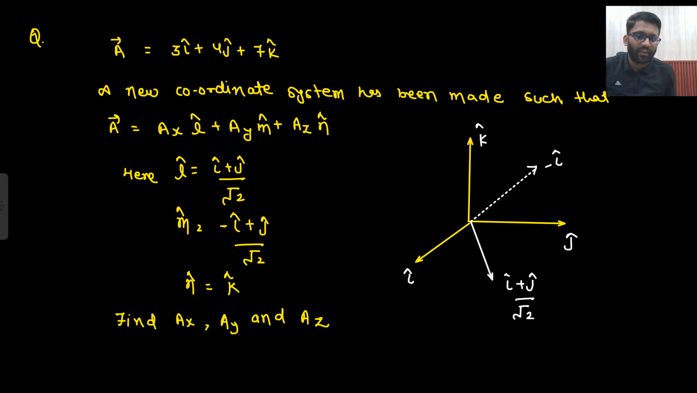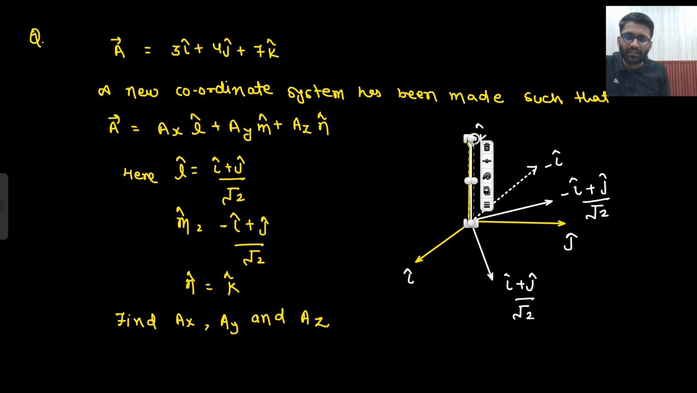And what do I need to find? I need to find the addition of these two vectors, minus i cap plus j cap. That will be the one in between these two: minus i cap plus j cap by some factor, that is root 2. And then k cap is the same. This vector is the same, which is n cap.